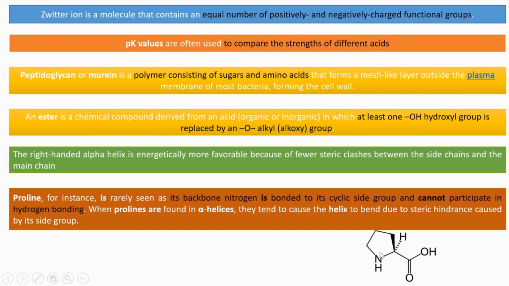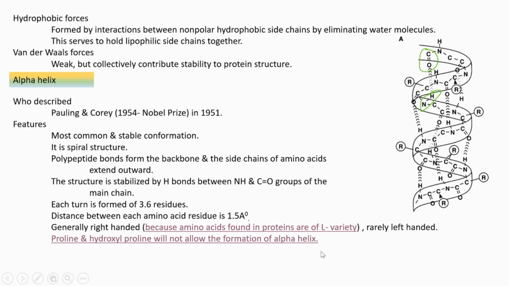So, if proline is found in a polypeptide chain, for forming the hydrogen bond, that helix needs to bend due to the steric hindrance because of that overlapping or that configurational difficulty. That is the difficulty to form an alpha helix if the polypeptide contains proline or hydroxyproline amino acid.